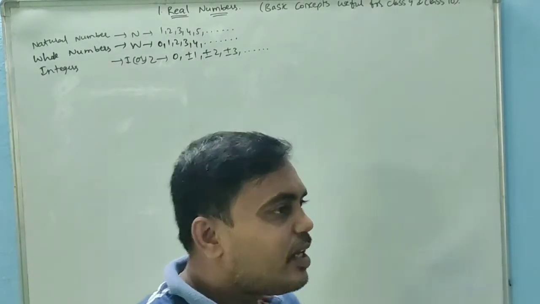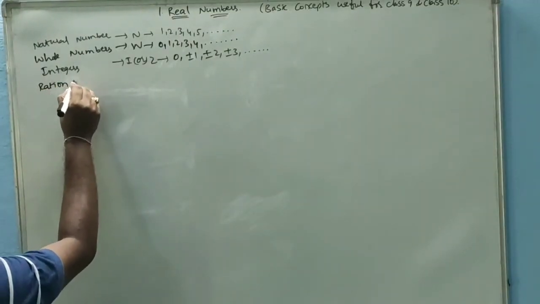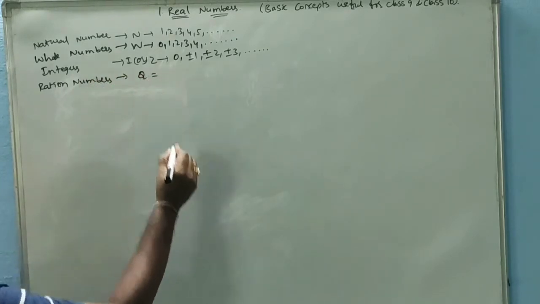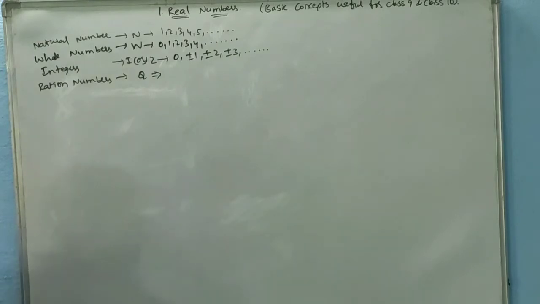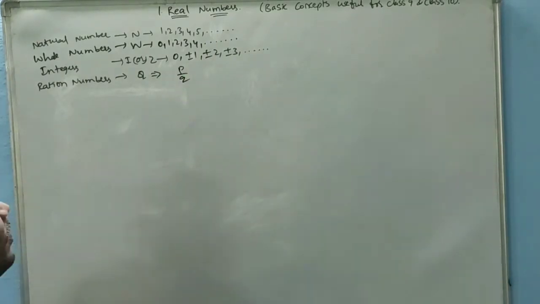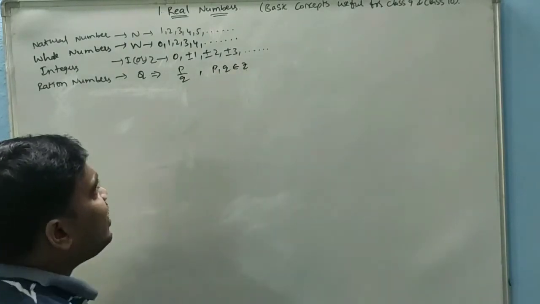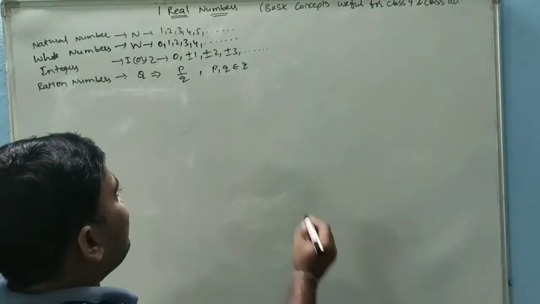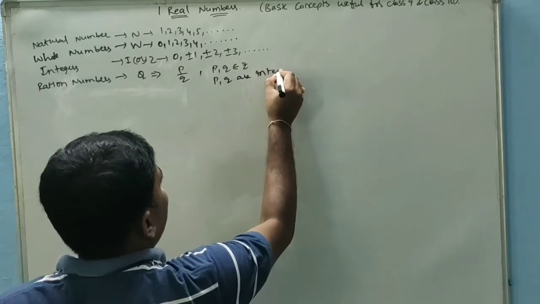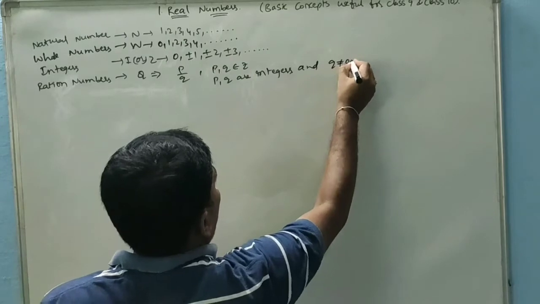Next, rational numbers. Rational numbers are denoted with capital Q, and they are the numbers which are in the form of p by q, where p, q are integers, and the denominator q is not equal to 0.